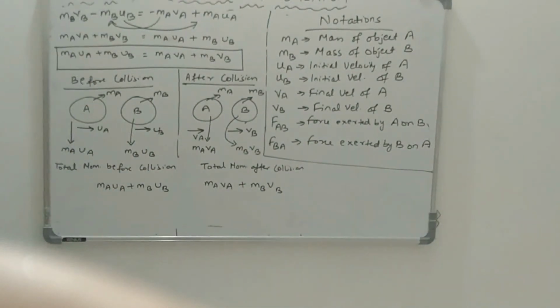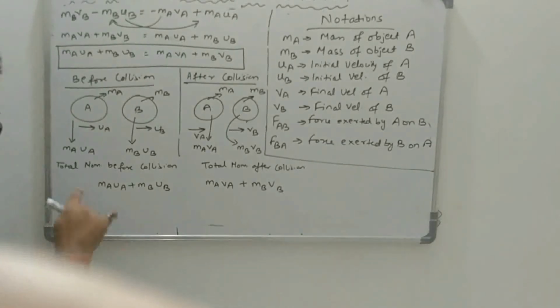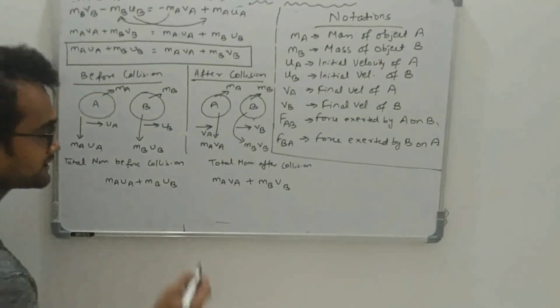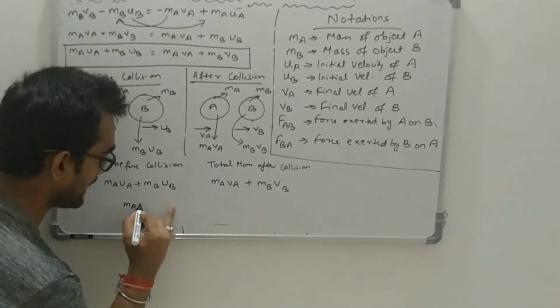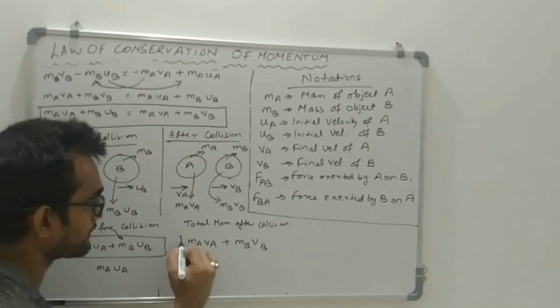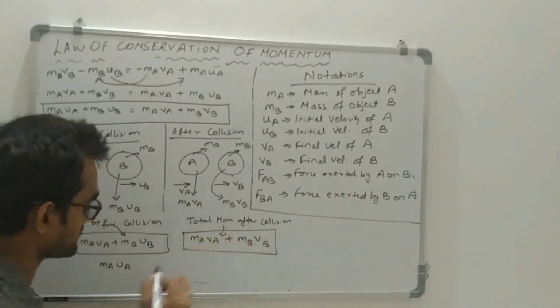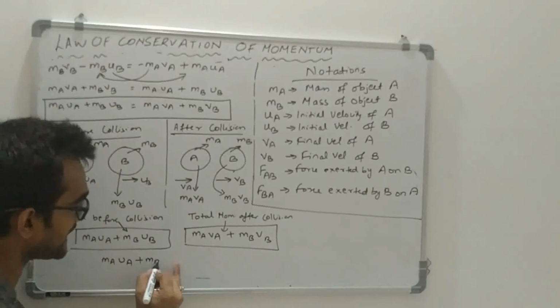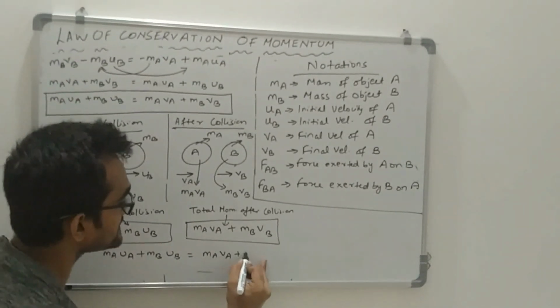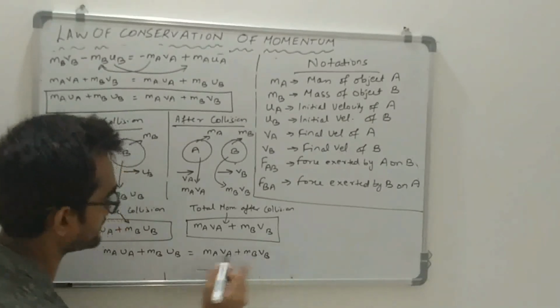According to the law of conservation of momentum, the total momentum before collision is equal to the total momentum after collision. So, MAUA plus MBUB is equal to MAVA plus MBVB.